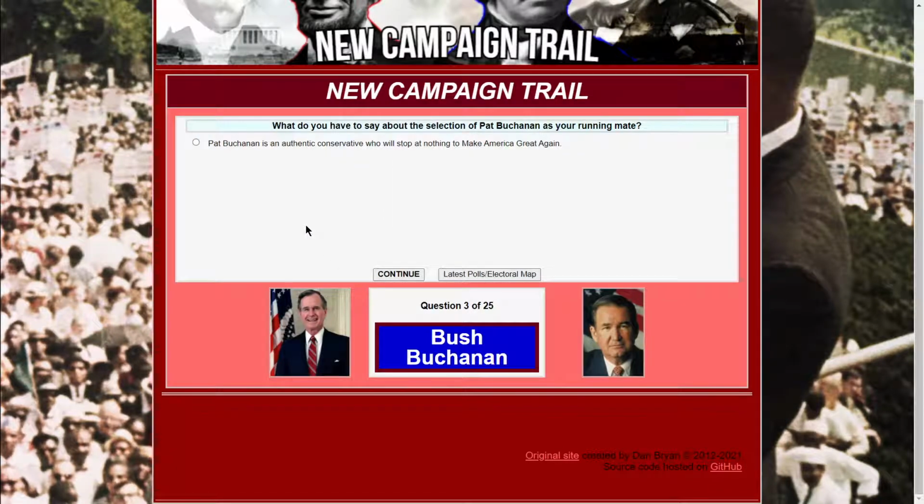What do you say about the selection of Pat Buchanan as your running mate? Pat Buchanan is an authentic conservative who will stop at nothing to make America great again. Okay, I guess. To what extent will you campaign in the South? Will it contain swing states? So we'll do that a lot. Two, Republicans have won the South in every election since 1980. I should probably focus somewhere else. You'll say, I'll think about that.